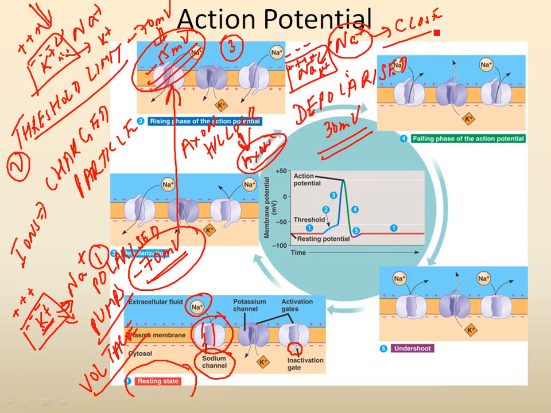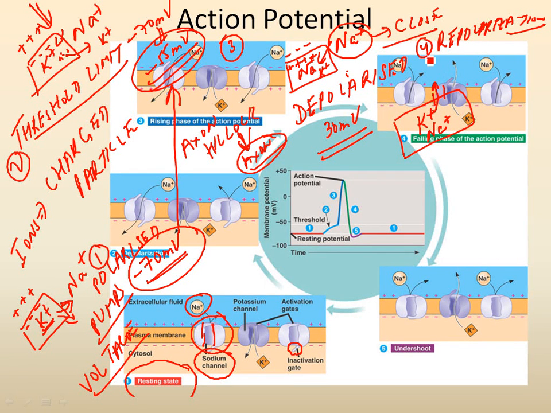The next phase is the repolarization. Now the potassium that was sitting inside, and the sodium, remember, has gone in, the potassium channels will open, and the potassium is now going to diffuse out of the cell. The potassium channels are the slower channels.